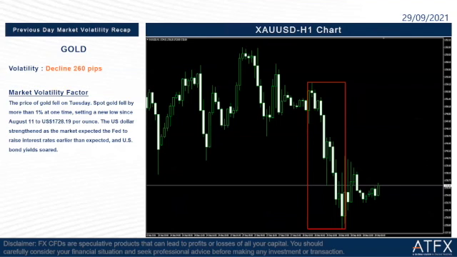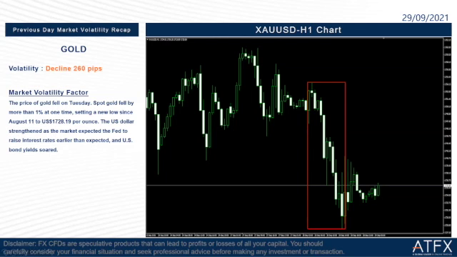The next part is the previous day market volatility recap for gold. It declined 260 pips last night. So what happened? Let us read the factor here. The price of gold fell on Tuesday. Spot gold fell by more than 1% at one time, setting a new low since August 11 at 1728.19 US dollars per ounce. The US dollar strengthened as the market expected the Fed to raise interest rates earlier than expected and US bond yields soared. So this is the main reason why gold fell last night.